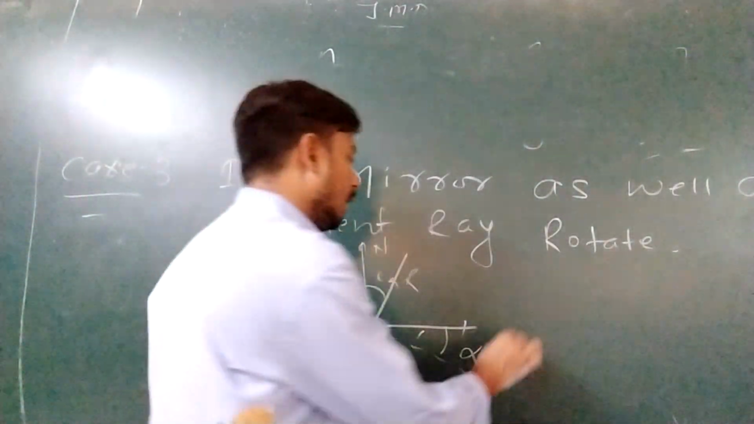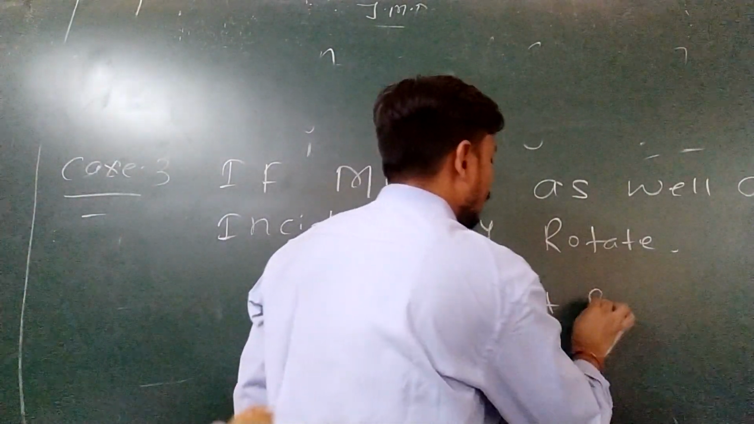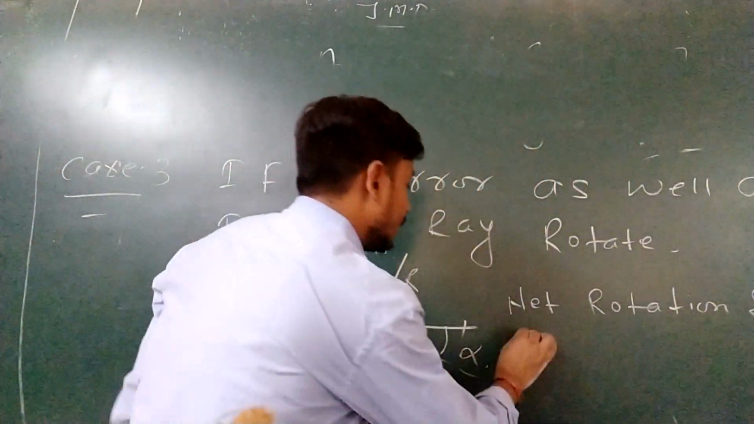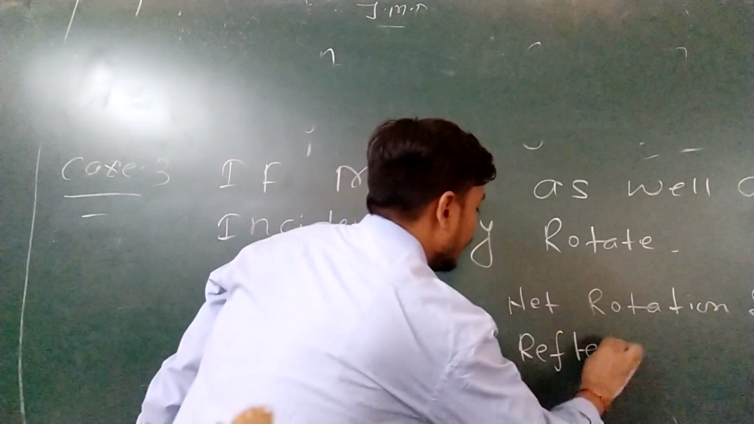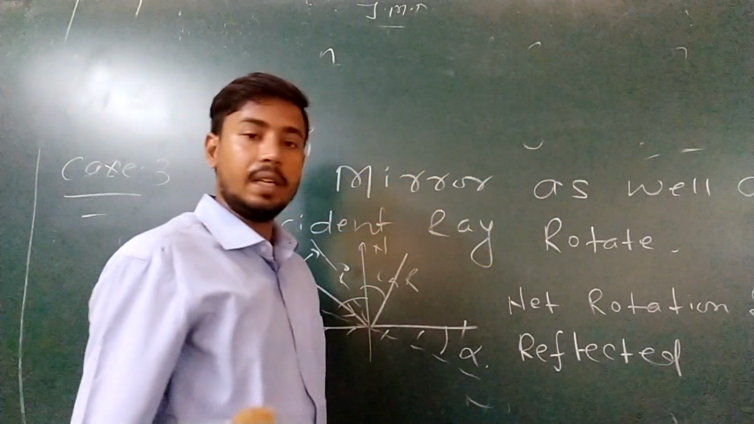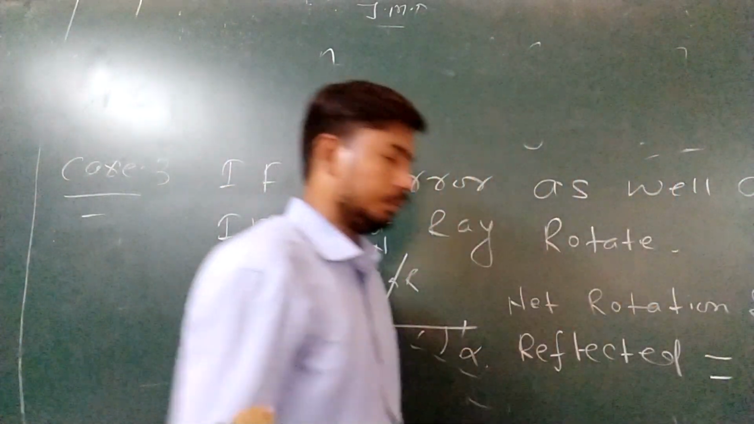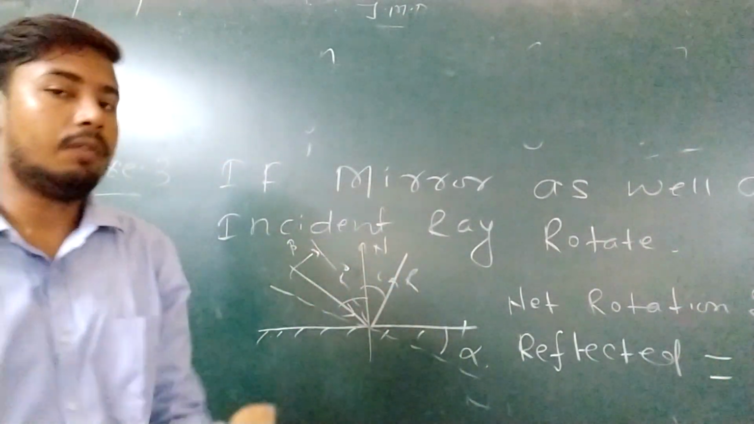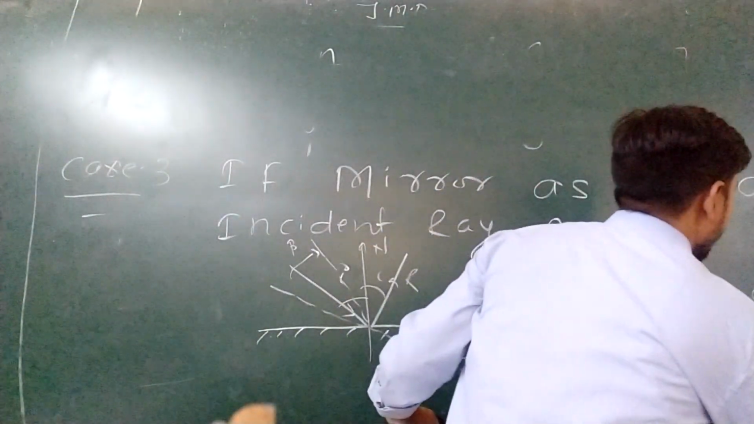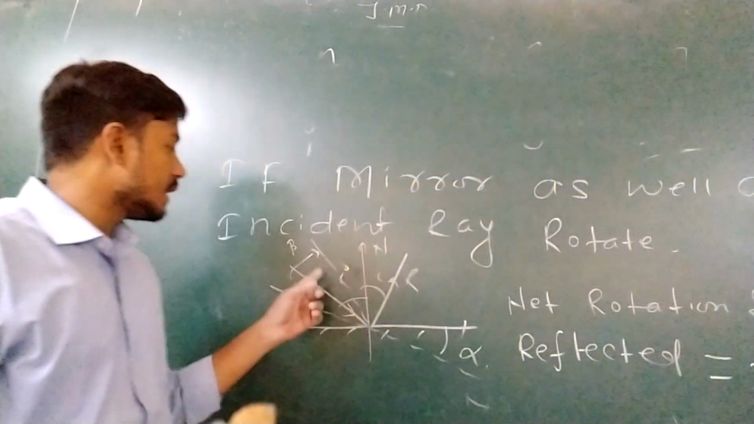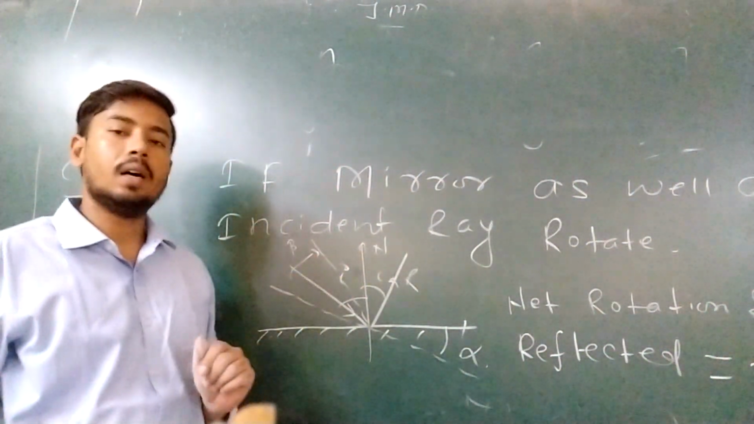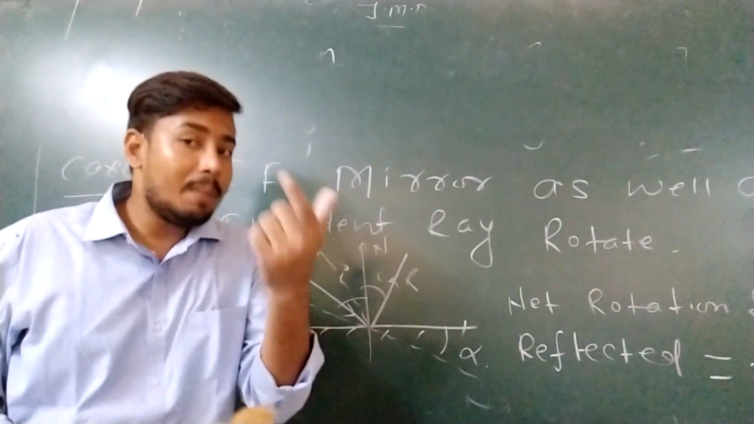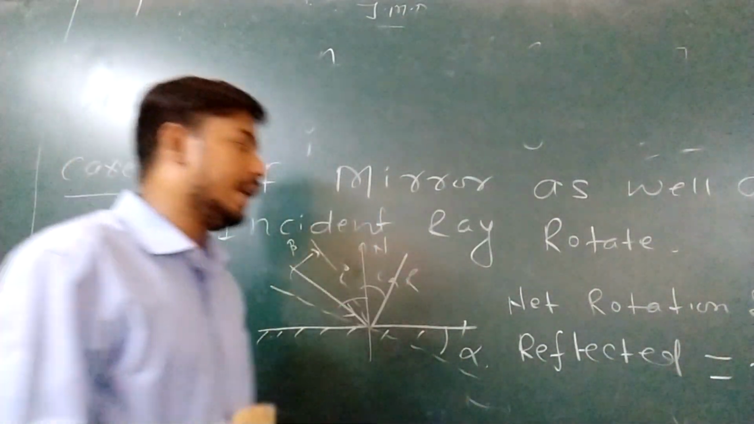So total rotation, net rotation of mirror, net reflected ray, net rotation of reflected ray will be one by one. If mirror will rotate by alpha, then rotation of reflected ray will be 2 alpha in the same direction, clockwise, so 2 alpha. If incident ray rotate by beta in clockwise direction, then reflected ray will rotate by same angle beta but in the reverse direction, anti-clockwise.